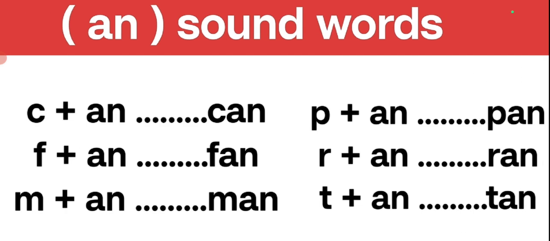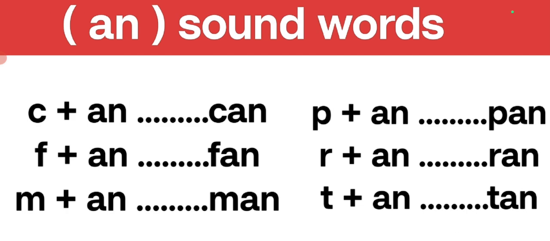Now we'll do an sound words. A and n together make an. Let's see some words having an sound. K, an, can. F, an, fan. M, an, man. P, an, pan. R, an, ran. T, an, tan.